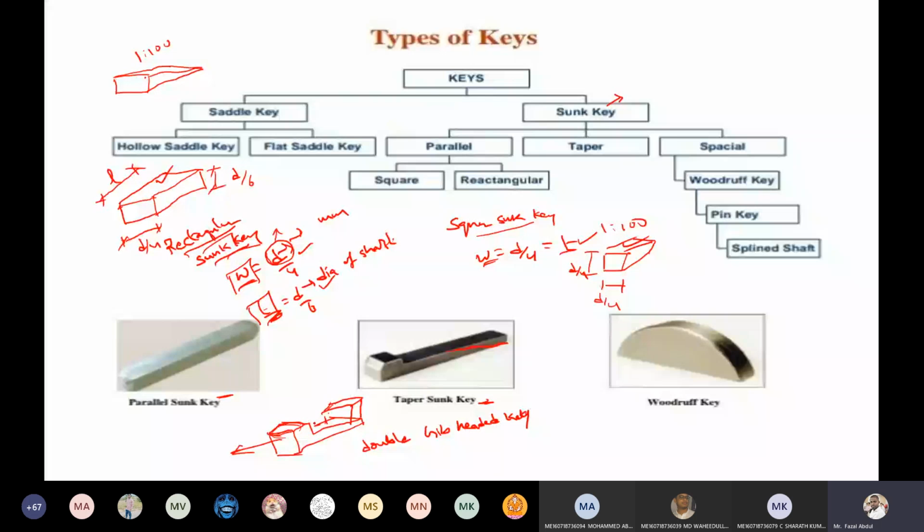Suppose you want to make the hub and key a unit, at that time the hub is going to be mounted on this one.